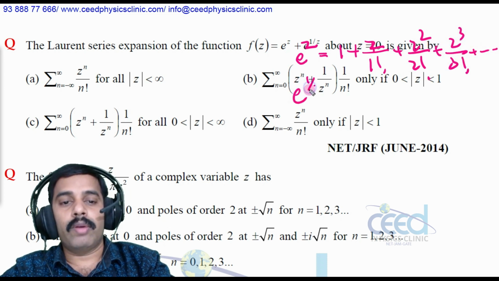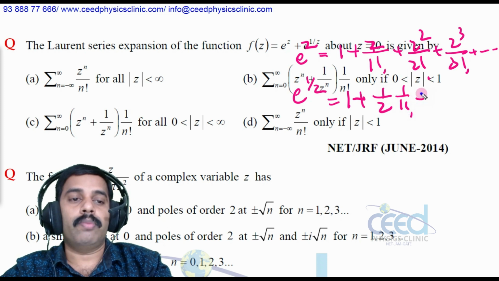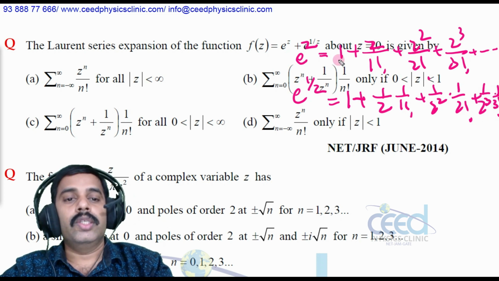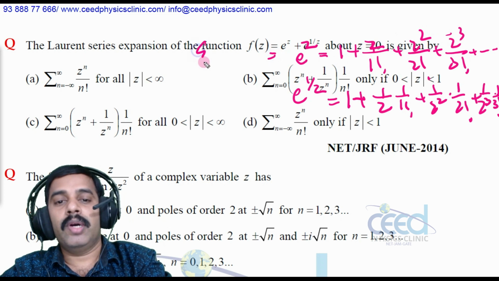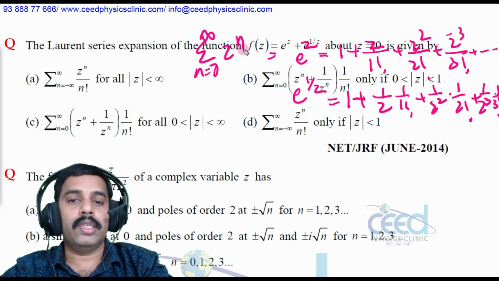What is e raised to 1 by z? In the same sense we can write 1 plus 1 by z into 1 by 1 factorial plus 1 by z square into 1 by 2 factorial plus 1 by z cube into 1 by 3 factorial plus etc. So this I can write as sigma n is equal to 0 to infinity z raised to n divided by n factorial, right?